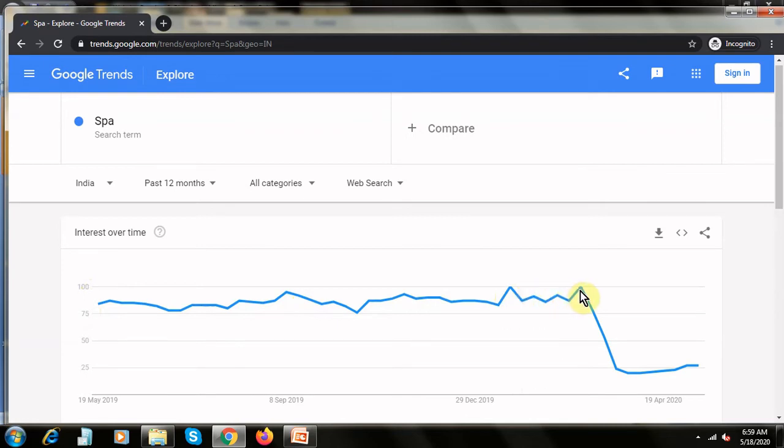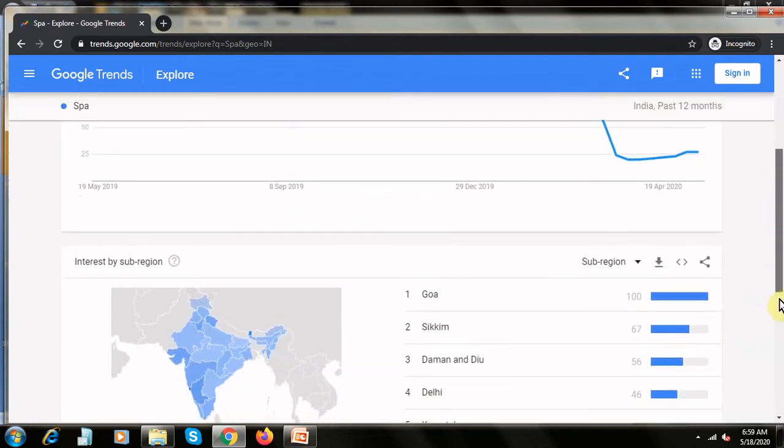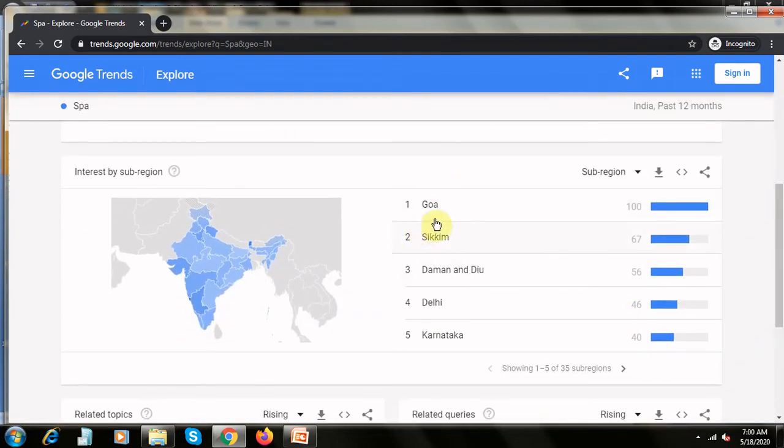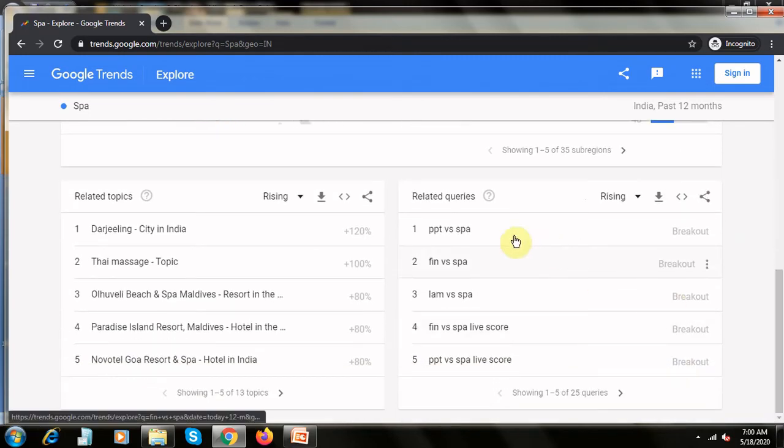The keyword is working well. So there is a peak in 2020, but it has seen a sudden dip because of this pandemic situation, which we cannot do anything about. But it is a very, very good business to start with. Now if you come down here, if you wanted to look at the areas where it is searched the most: Goa, Sikkim, Daman and Diu, Delhi, Karnataka. So you have different places that you can look into, wherein this business can be promoted.